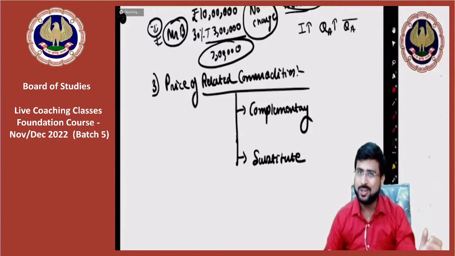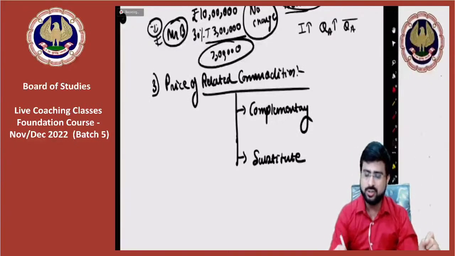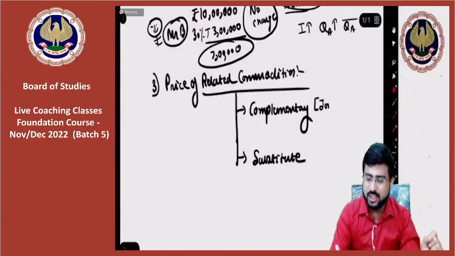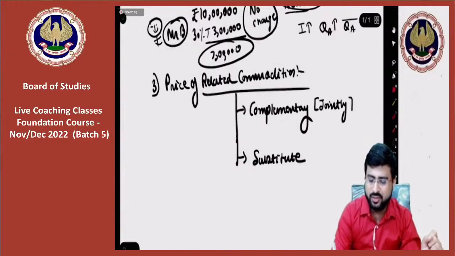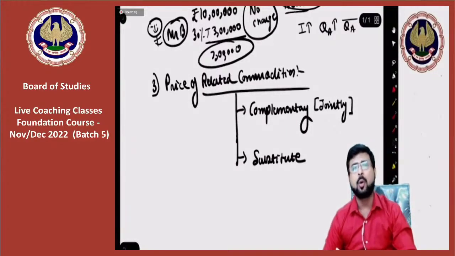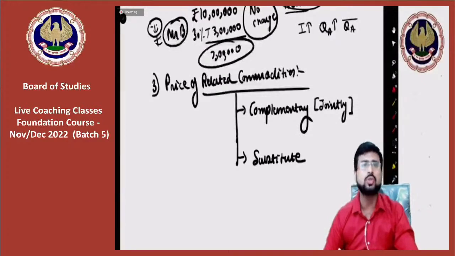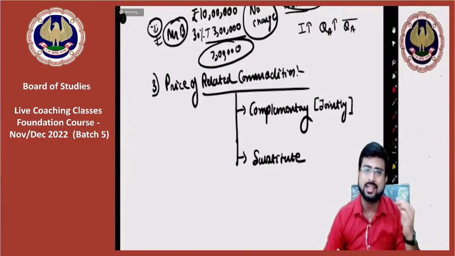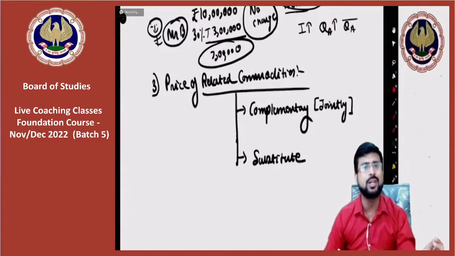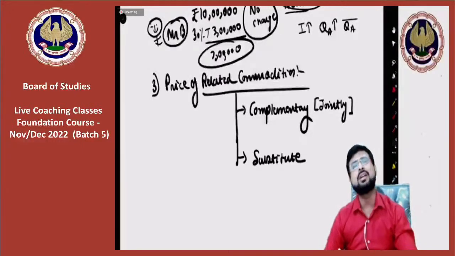Sir, what are complementary goods? I explained to you today in the types of demand, the goods that are used jointly or that are purchased jointly. My dear friends, those goods are called complementary goods. The goods that are used jointly, purchased jointly, consumed jointly are called complementary goods.